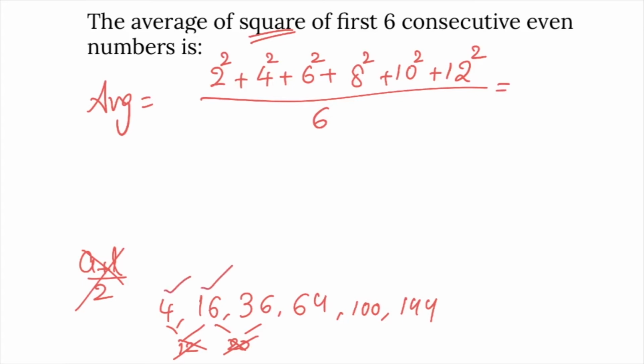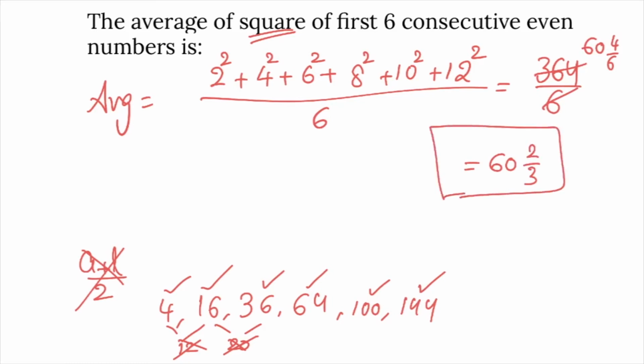4 plus 16 is 20. 36 plus 64 is 100, 120 plus 100 is 220. 220 plus 144 is 364. 364 divided by 6. 6 times 60 is 360, 4 is left, 4 by 6 is 2 by 3. So the answer is 60 and 2 by 3. This is the average. Here (a plus l) by 2 doesn't work.